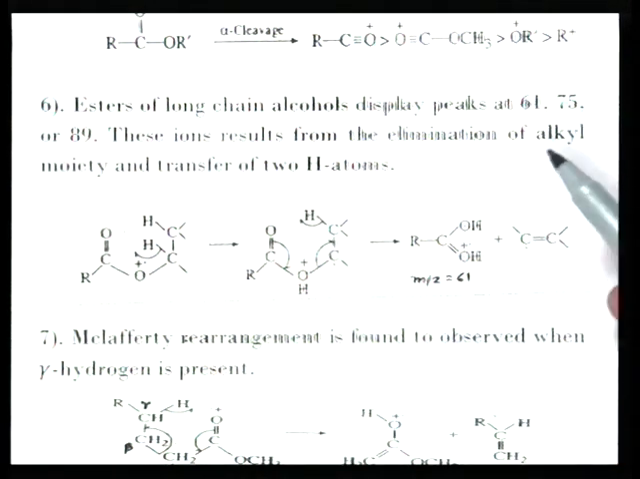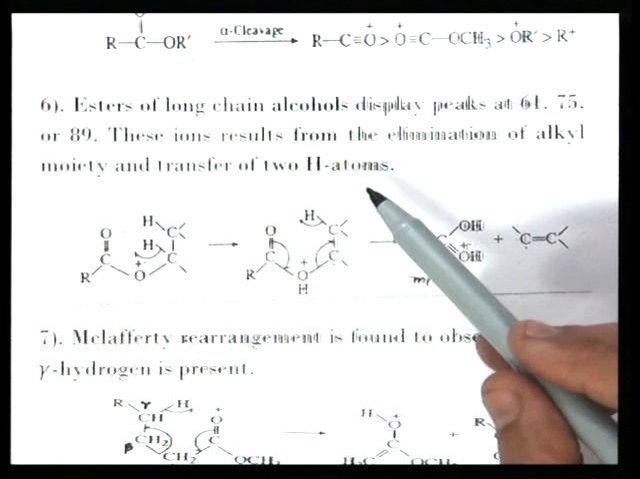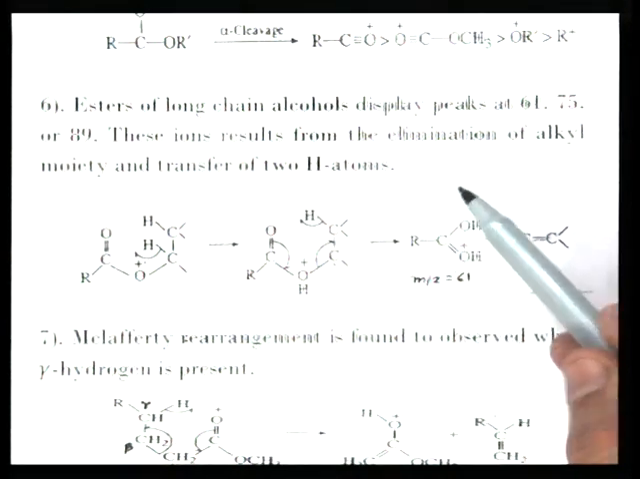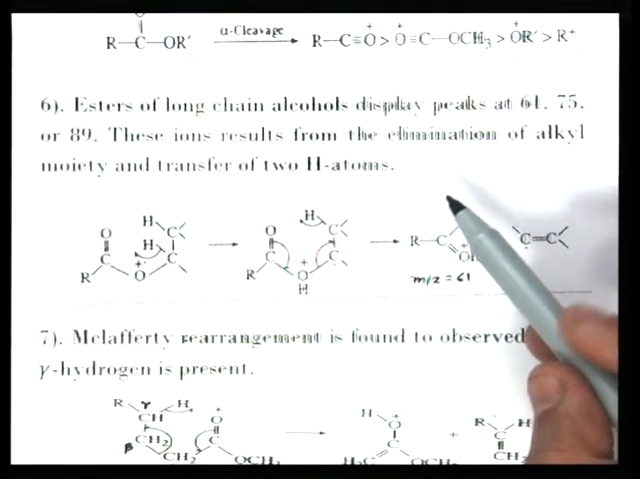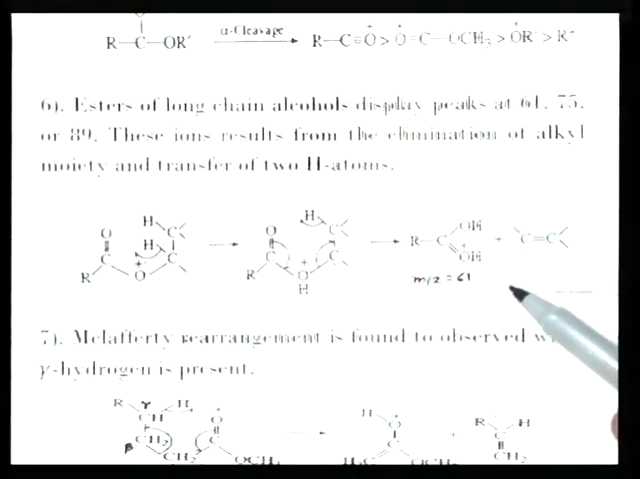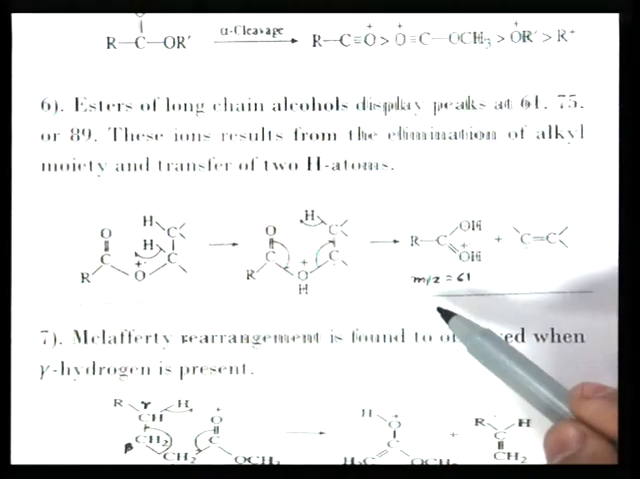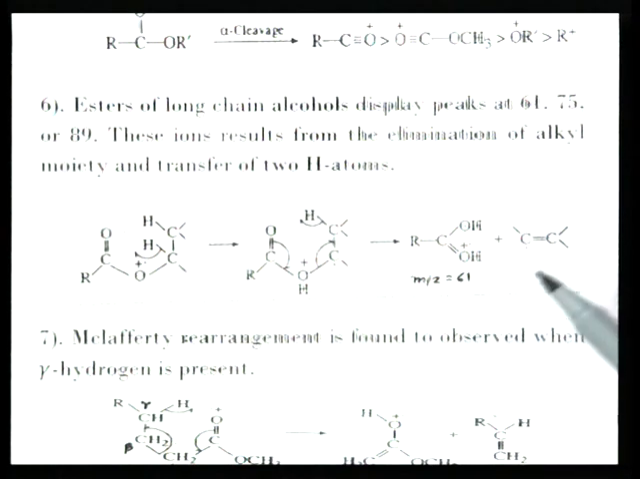Esters of long chain alcohols display peaks at 61, 75 and 89. These ions result from the elimination of the alkyl moiety and transfer of 2 H atoms. So, we get this type of cation at m/z 61. McLafferty rearrangement is also observed when a gamma hydrogen is there, by elimination of the beta bond. So, the McLafferty rearrangement ion is found at m/z 74.